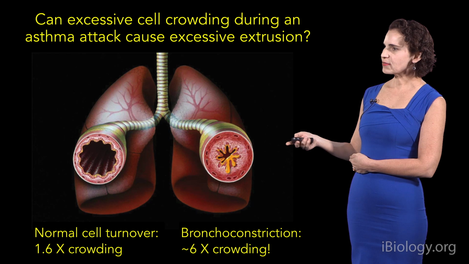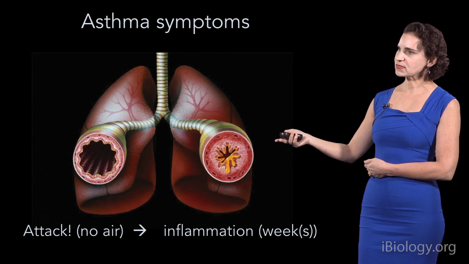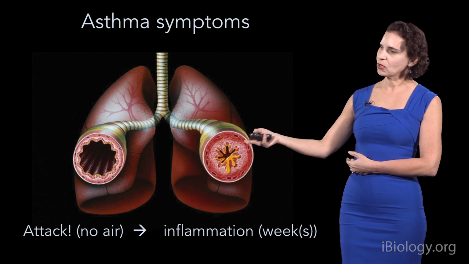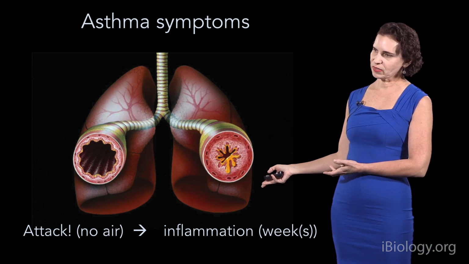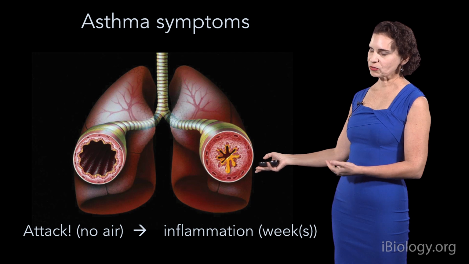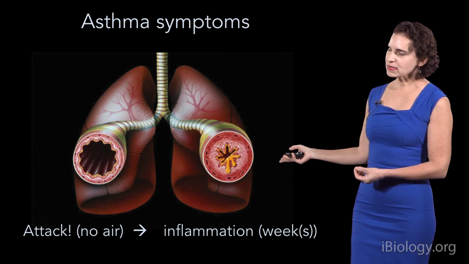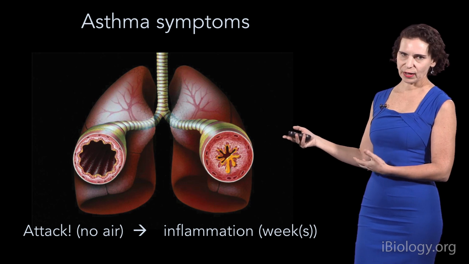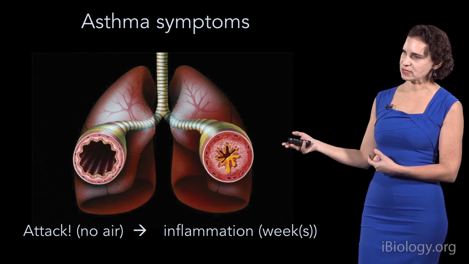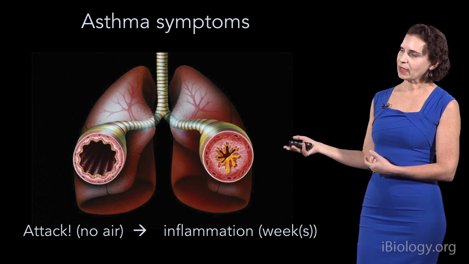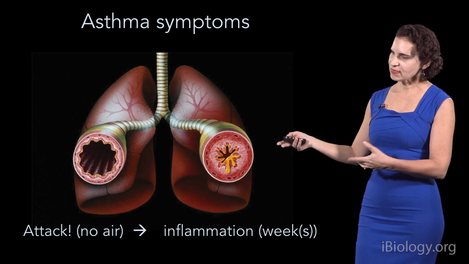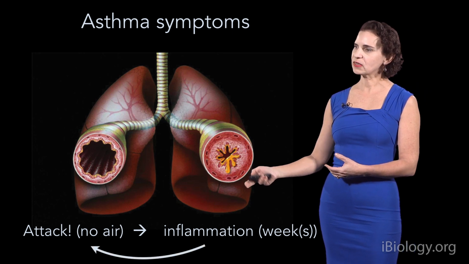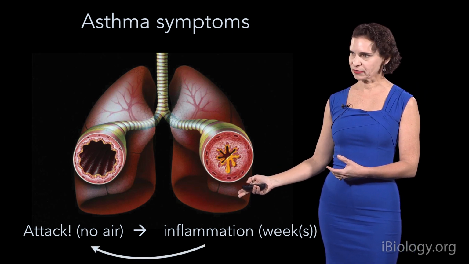Now, this fits quite well with the chronology of symptoms that occur, in that most people, when they have an asthma attack, will notice that they have inflammation for weeks or months following this. And at this point, they're much more susceptible to other infections, upper airway infections from viruses and bacteria. The problem with this is that this causes more inflammation and can lead to more attacks, and then you can get this whole inflammatory cycle.